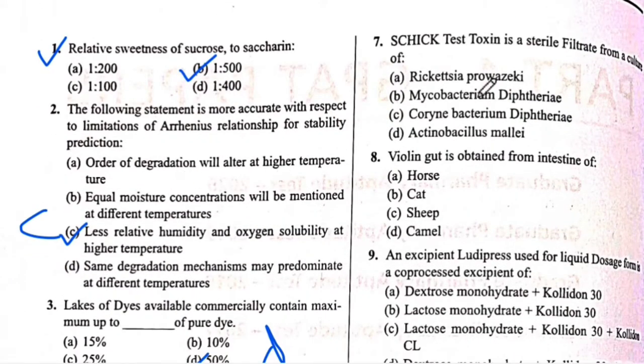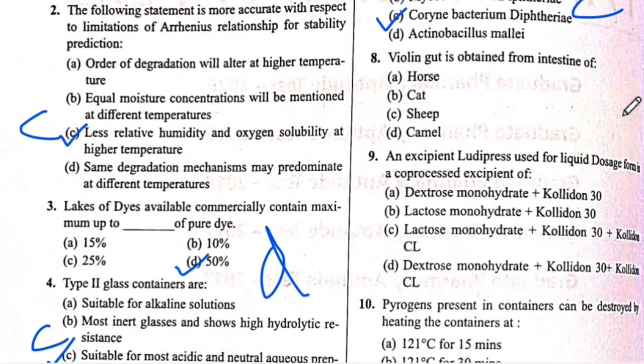Shick test toxin is sterile filtered from a culture of. The answer is C. Cyanobacterium diphtheria. The answer is C. Next is 8 question number.